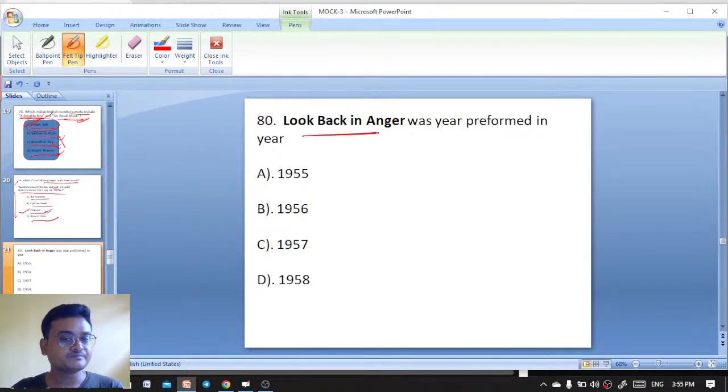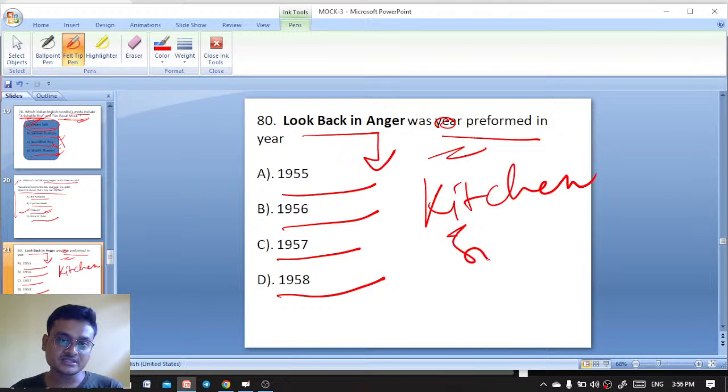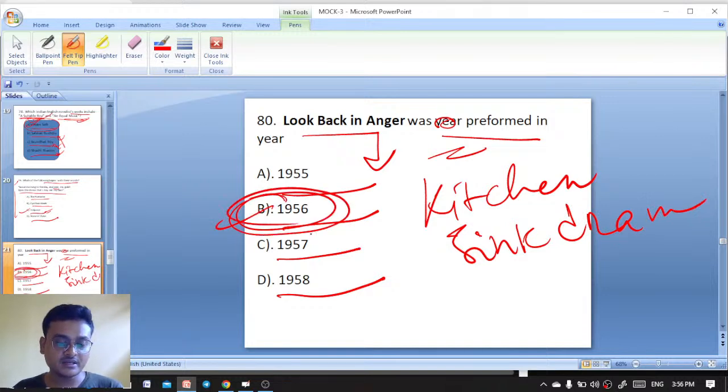Next question. Who wrote Look Back in Anger? In which year was Look Back in Anger performed? 1955, 1956, 1957, 1958. Look Back in Anger is a kitchen sink drama by Osborne, with the character Jimmy Porter. It was performed in 1956.